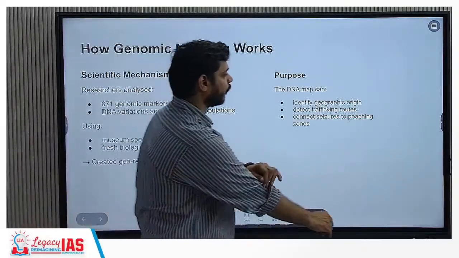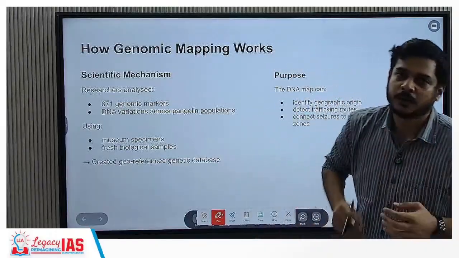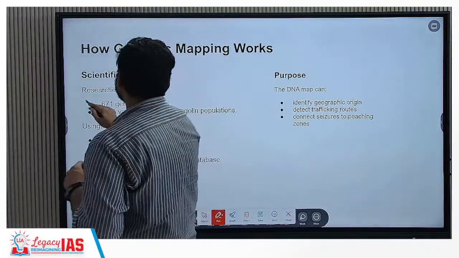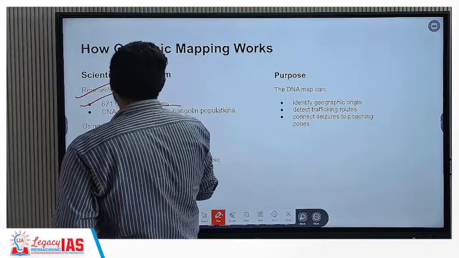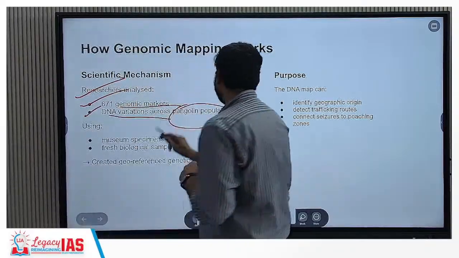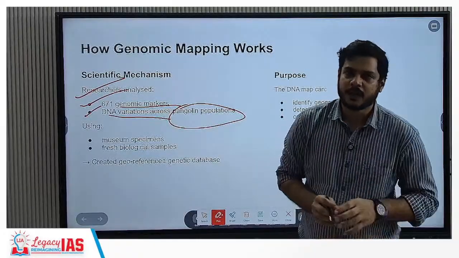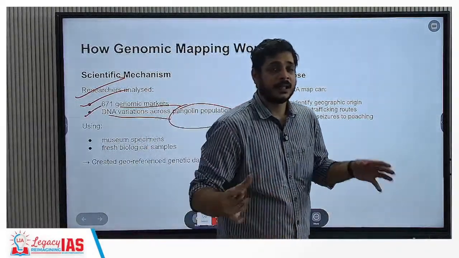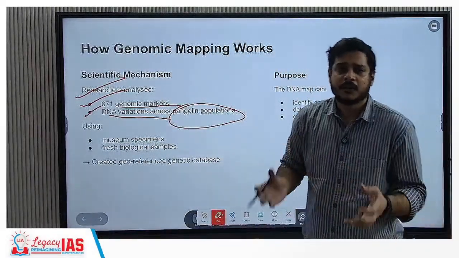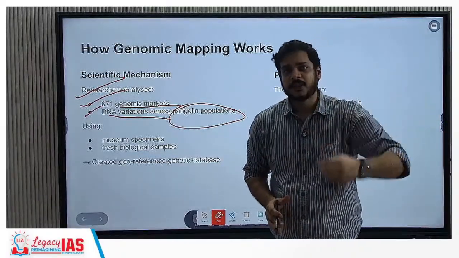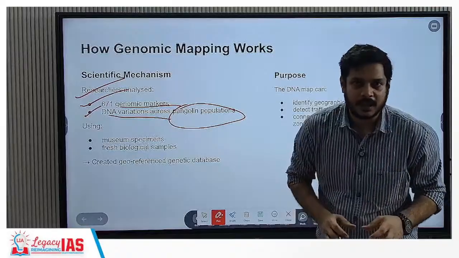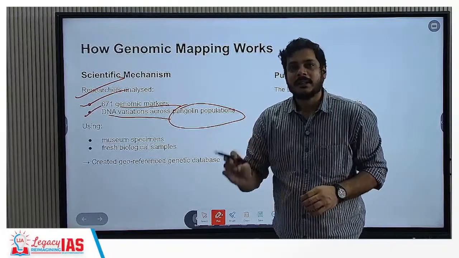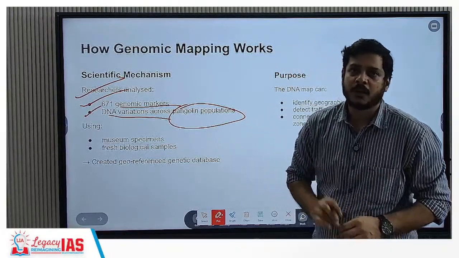Now, we have seen how the mapping is done, and how the origin of the pangolin is being traced. The scientific mechanism: researchers have analyzed 671 genomic markers and DNA variations across pangolin populations. That means each and every variation, whether it has a certain color, height, structure, width, or number of shells, all of these variations found in certain regions have been analyzed and mapped. This is one of the most advanced features for tracing trafficking routes as well as the origin of the trafficked animal.